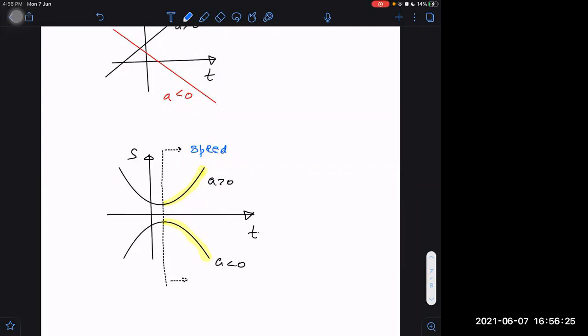Speeding up means the speed is increasing. Speeding up. But left side is representing retardation. Left side is representing retardation.